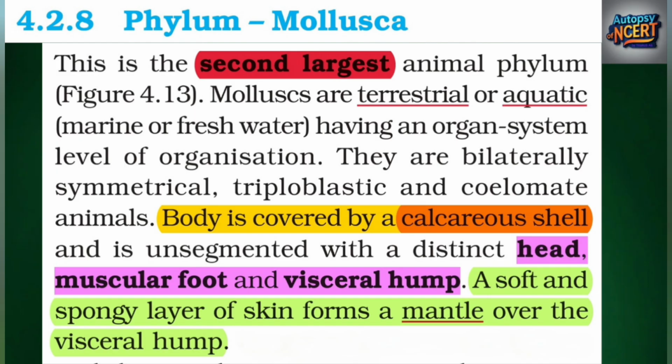4.2.8 Phylum Mollusca. This is the second largest animal phylum, figure 4.13. Mollusks are terrestrial or aquatic, marine or freshwater, having an organ system level of organization. They are bilaterally symmetrical, triploblastic and coelomate animals. Body is covered by a calcareous shell and is unsegmented with a distinct head, muscular foot and visceral hump. A soft and spongy layer of skin forms a mantle over the visceral hump.